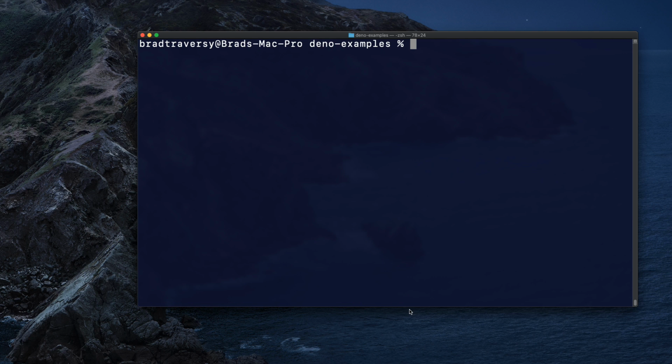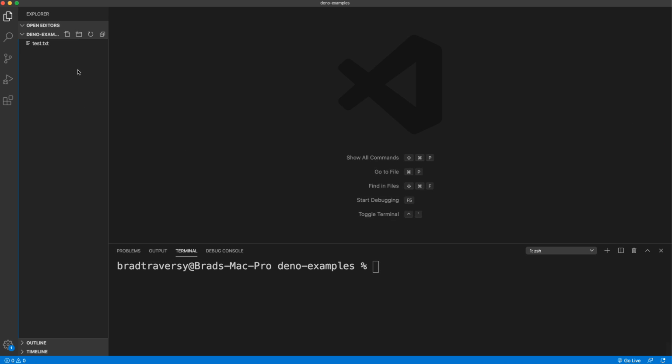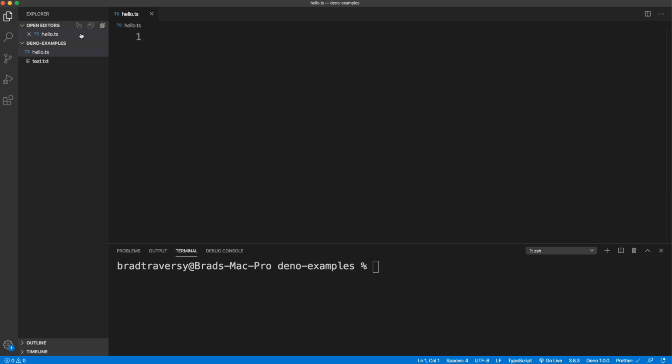All right, so that's deno run and deno install, although we haven't created any local files yet. So let's jump into VS Code now, and let's create a file called hello.ts. And remember, this can be TS or JS. What I do is just use TS all the time, even if I'm not using TypeScript, because you can always add it later. But it's up to you. So let's just do a variable here called greeting.